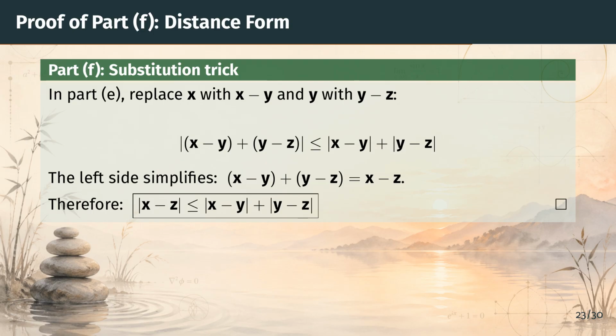We make the substitution, replace x with x minus y, and replace y with y minus z. On the left side, the y terms cancel, giving x minus z. So we get the distance form of the triangle inequality. This version says the distance from x to z is at most the distance from x to y, plus the distance from y to z. This is exactly the property needed to make Rk a metric space, as we will see in Chapter 2. That completes the proof of Theorem 1.37.